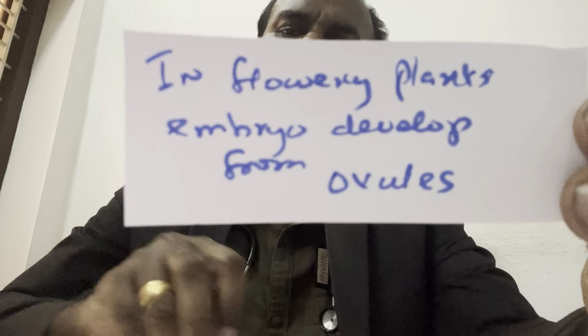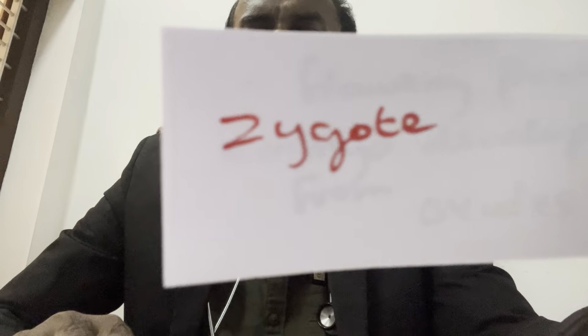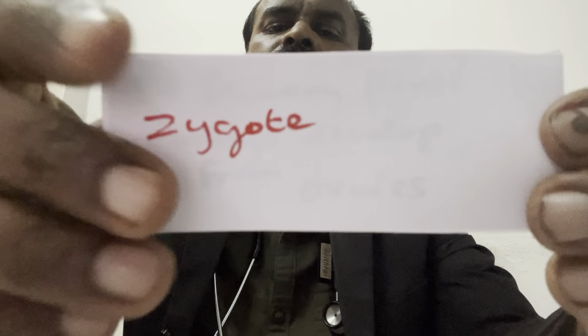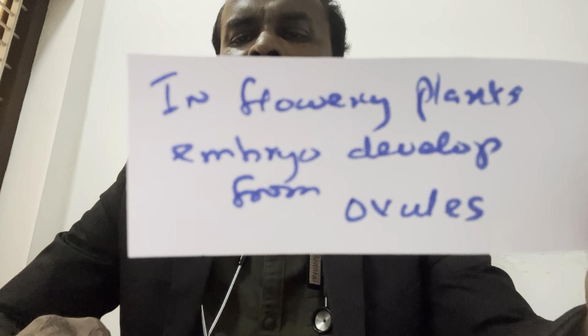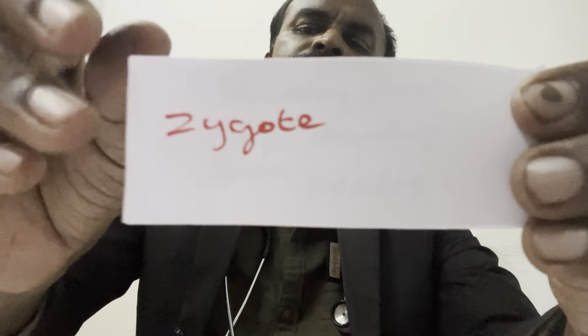Embryo develops from zygote. So in flowering plants, embryo develops from zygote is the correct answer, and I am going to clear all your confusion.